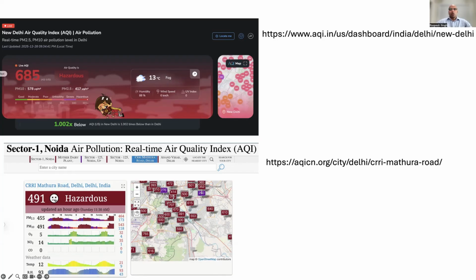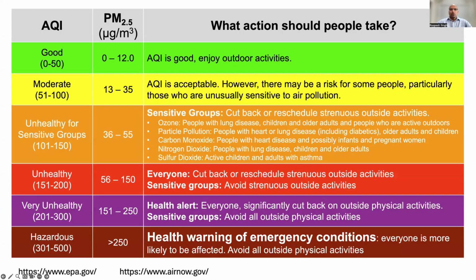If someone says AQI is 100, is this just a number, or do these numbers actually mean something, with colors associated? If AQI is between 0 and 50, that means the PM2.5 concentration in that air is 0 to 12 micrograms per cubic meter. AQI is good, so no problem, healthy air. Moderate level, 51 to 100, AQI is acceptable, still not a problem.